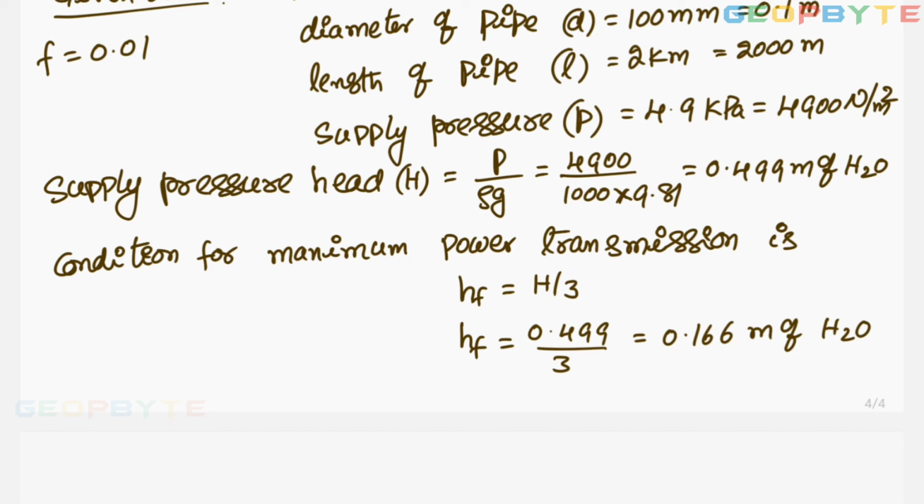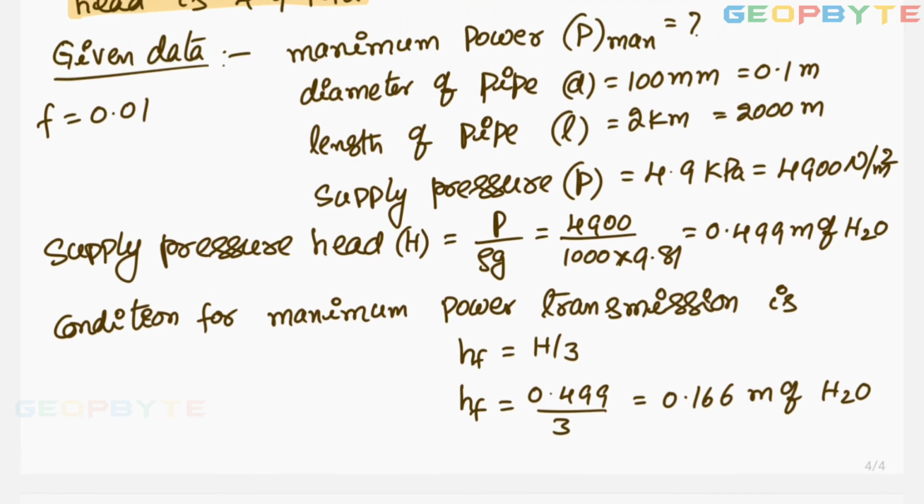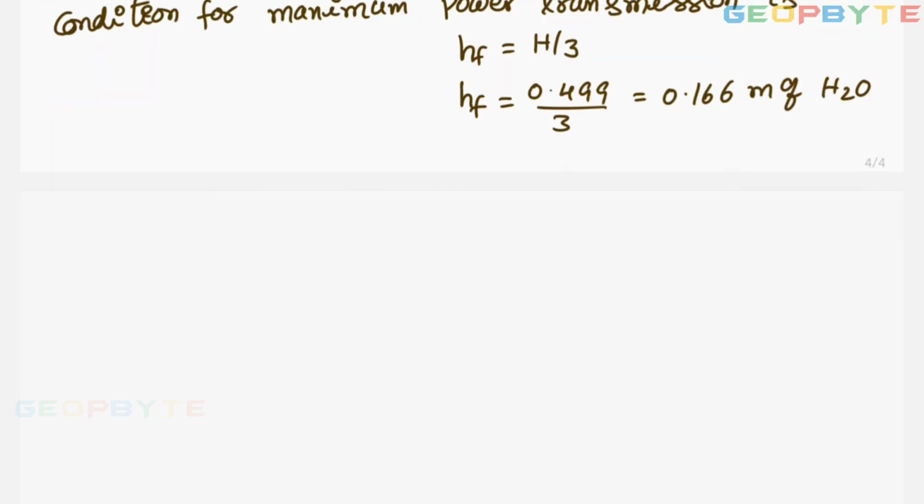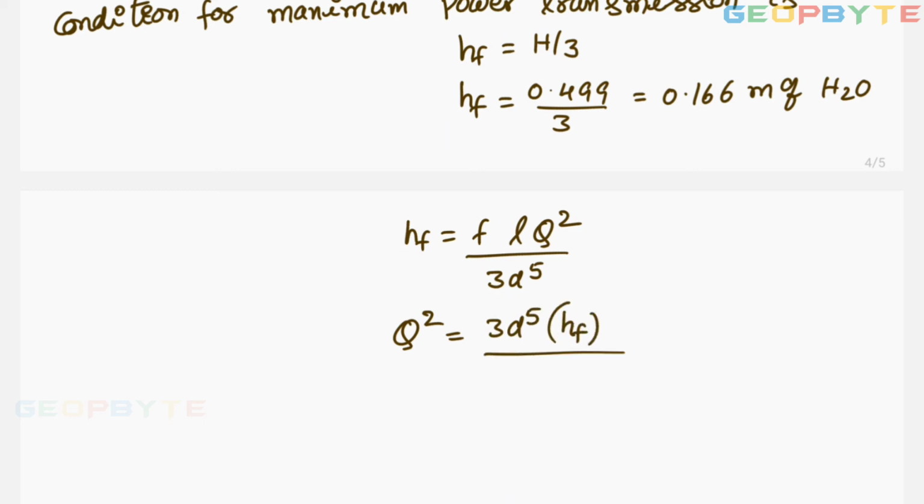Now power P equal to rho G into Q into capital H minus HF. But Q is not given. Q should be known. That Q can be found like this. Head loss due to friction HF equal to FLQ square by 3d power 5. From this, Q square equal to 3d power 5 into head loss due to friction divided by FL.